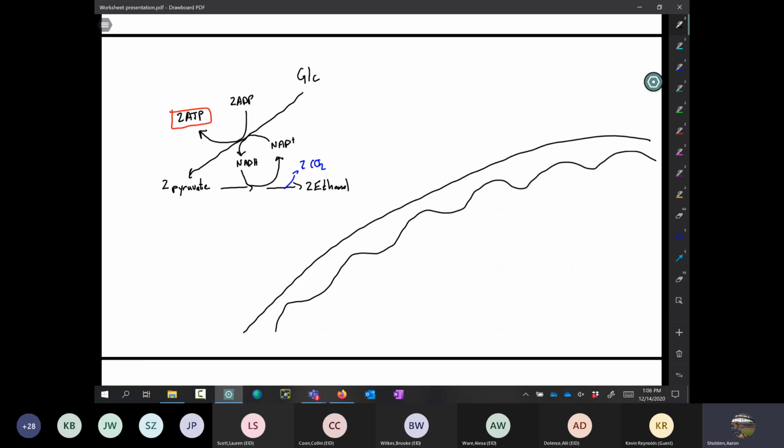But when oxygen is introduced, that will allow essentially this pyruvate to move, and it would require a transporter to do this. But it will move into the mitochondria, so let's just say that this is the matrix. Of course, yeast cells are eukaryotic, so they have a mitochondria. And that pyruvate then will be converted by PDC to acetyl-CoA.